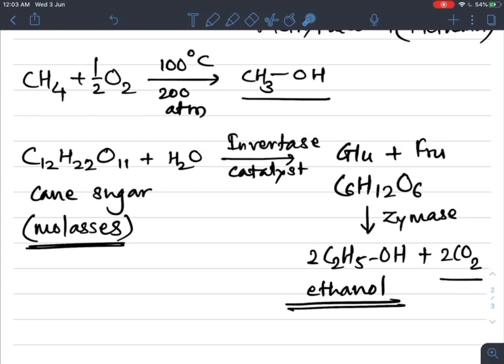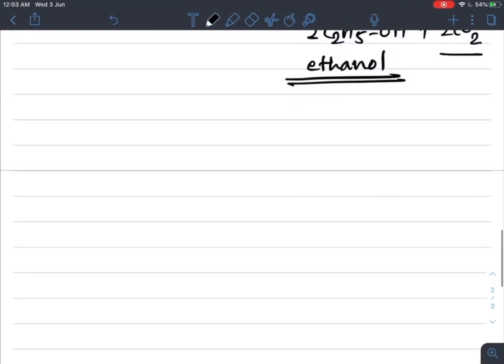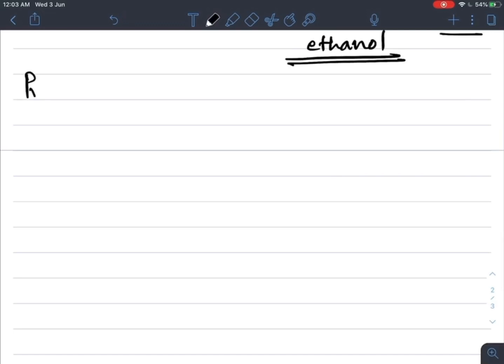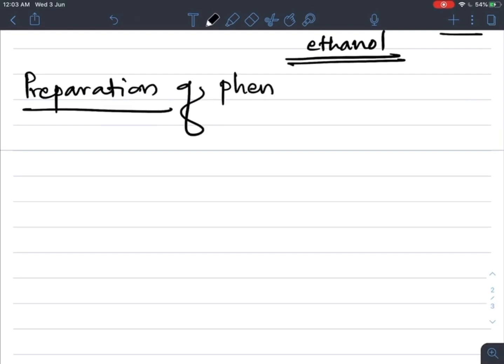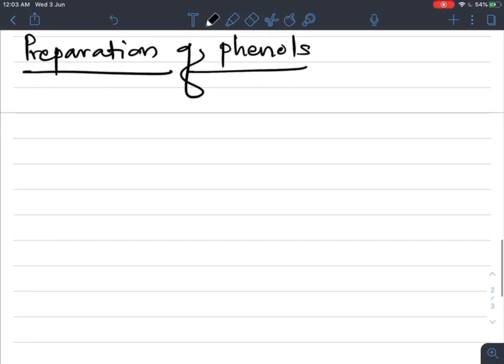Okay. Now the next part of this chapter is preparation of phenols. Phenols are prepared by different methods. The first preparation method is from chlorobenzene, that is the Dow's method.